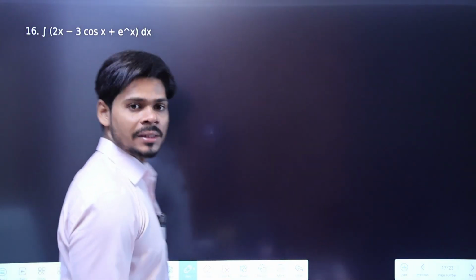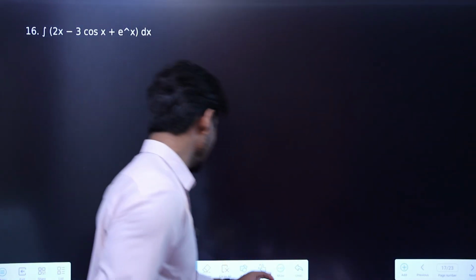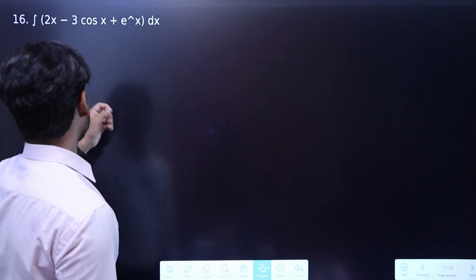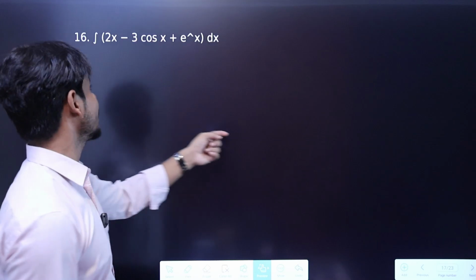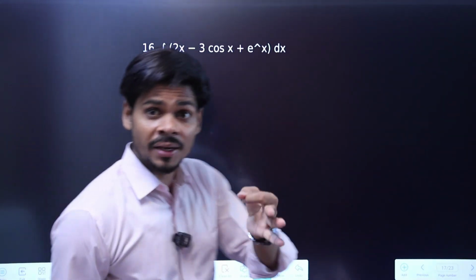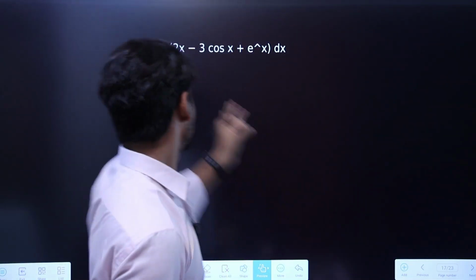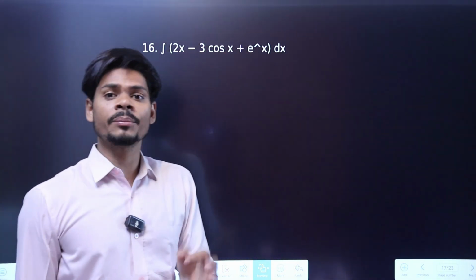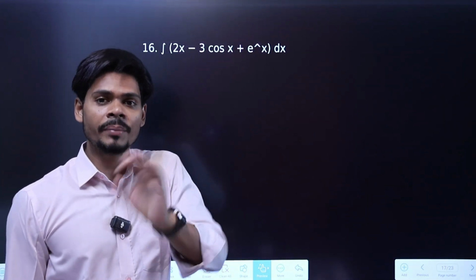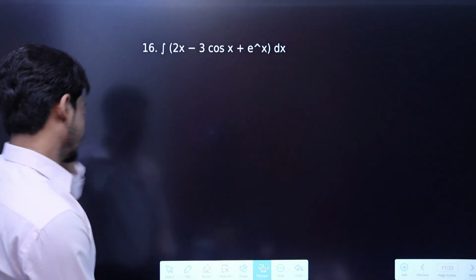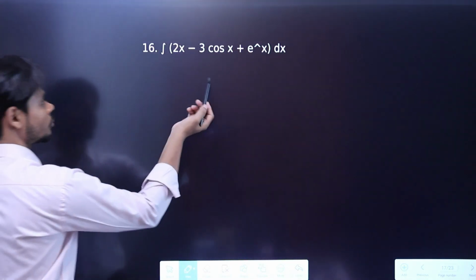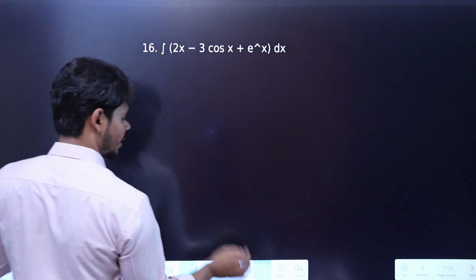Question number 16. What time is there? It's only 13. If you notice, in 13 minutes, while explaining, we covered 15 questions. It means in less than a minute we are doing a question, right? Again, this one is the easiest question you can say, so we can directly find the integral.